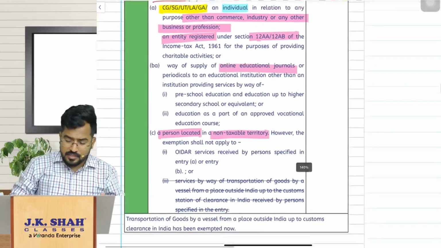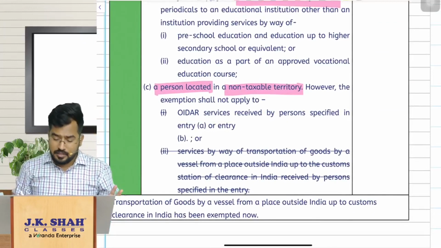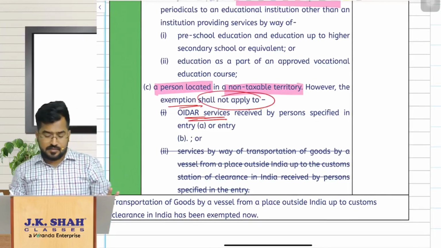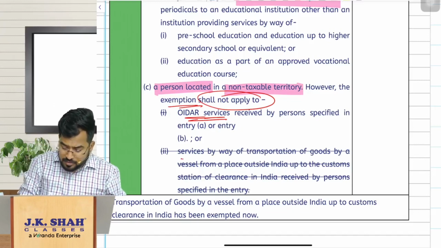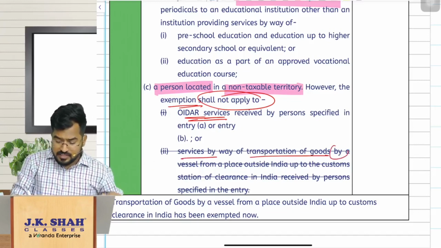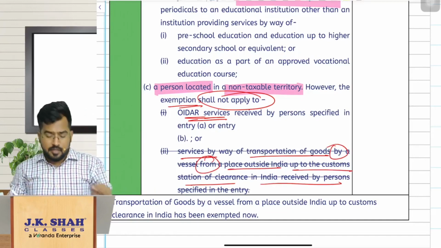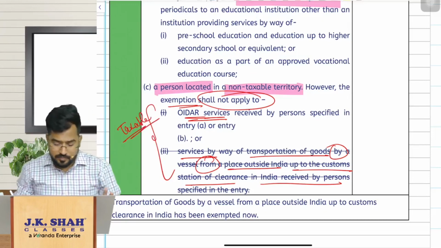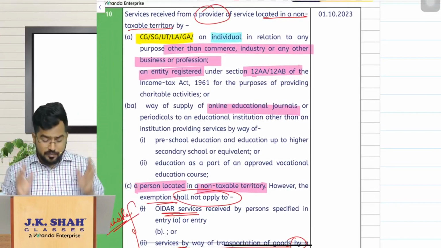There is an exception below that. It says the exemption shall not apply to OIDAR services, if you remember. And also the exemption is not applicable to services by way of transporting goods by a vessel from a place outside India up to the customs station of clearance in India. So earlier these two were taxable. Guys, I am strictly confining myself to the amendment.